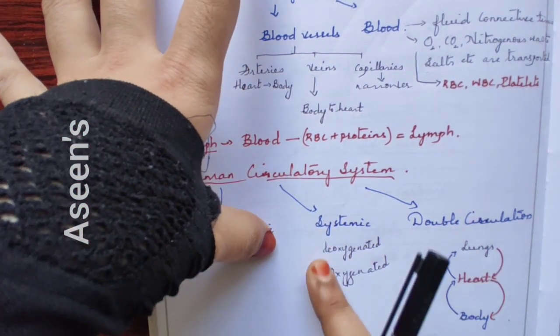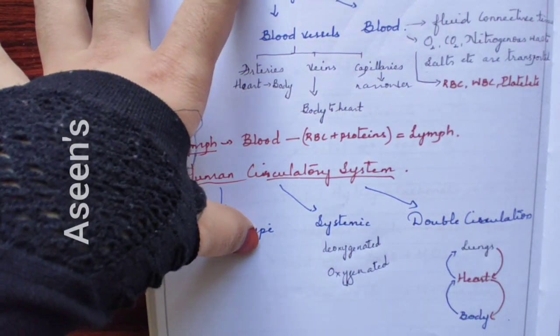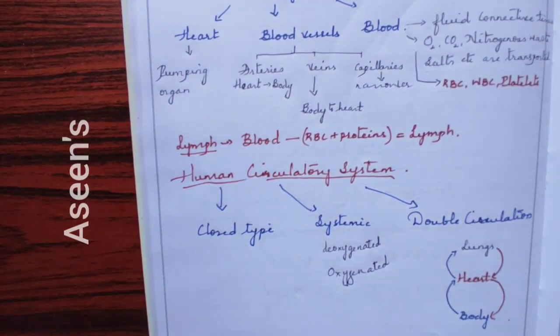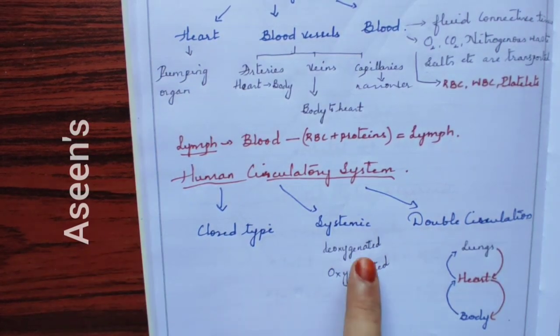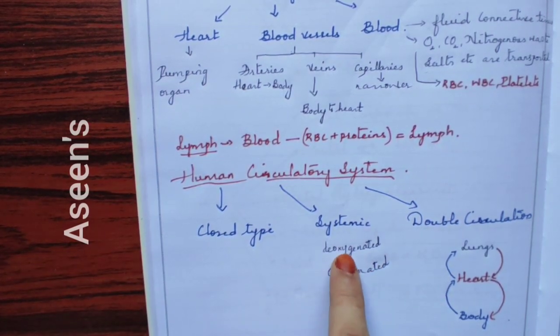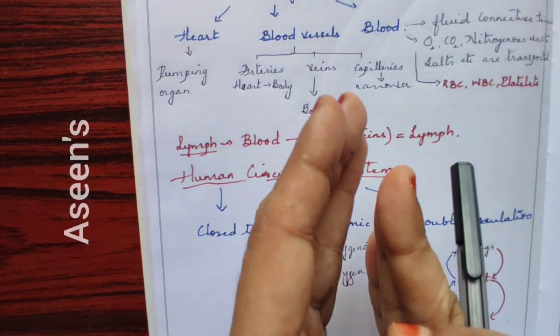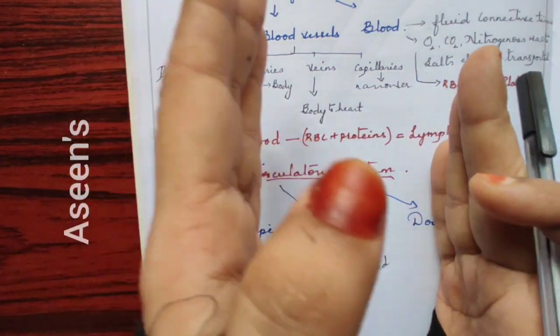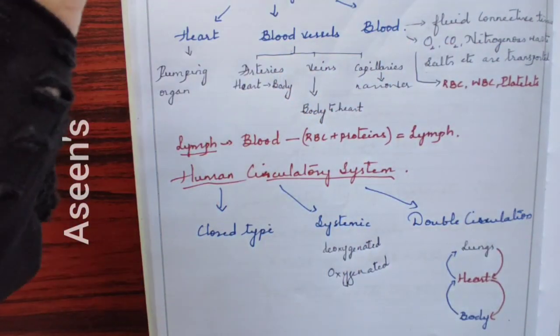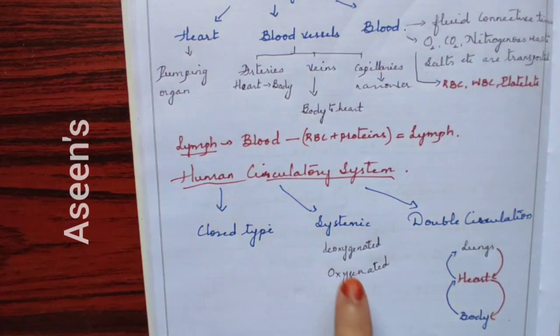Now, what is the role of these two bloods in systemic circulation? Our circulatory system is designed in such a way that deoxygenated and oxygenated blood flow in separate systems. They are not mixed together. They never mix together in a normal person.